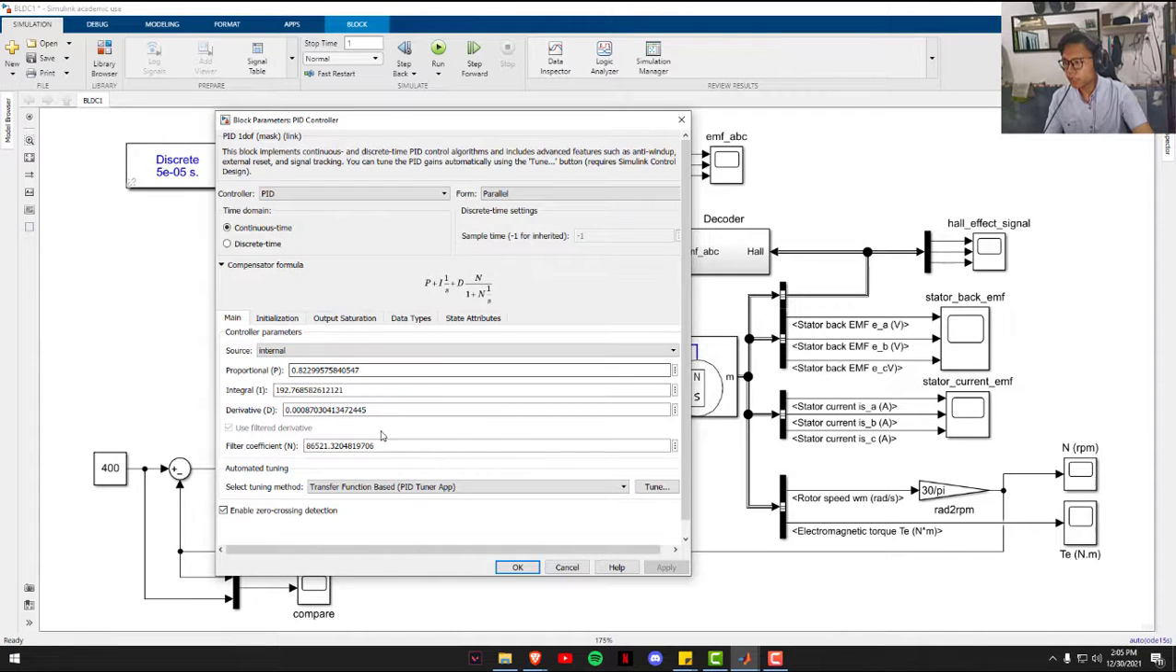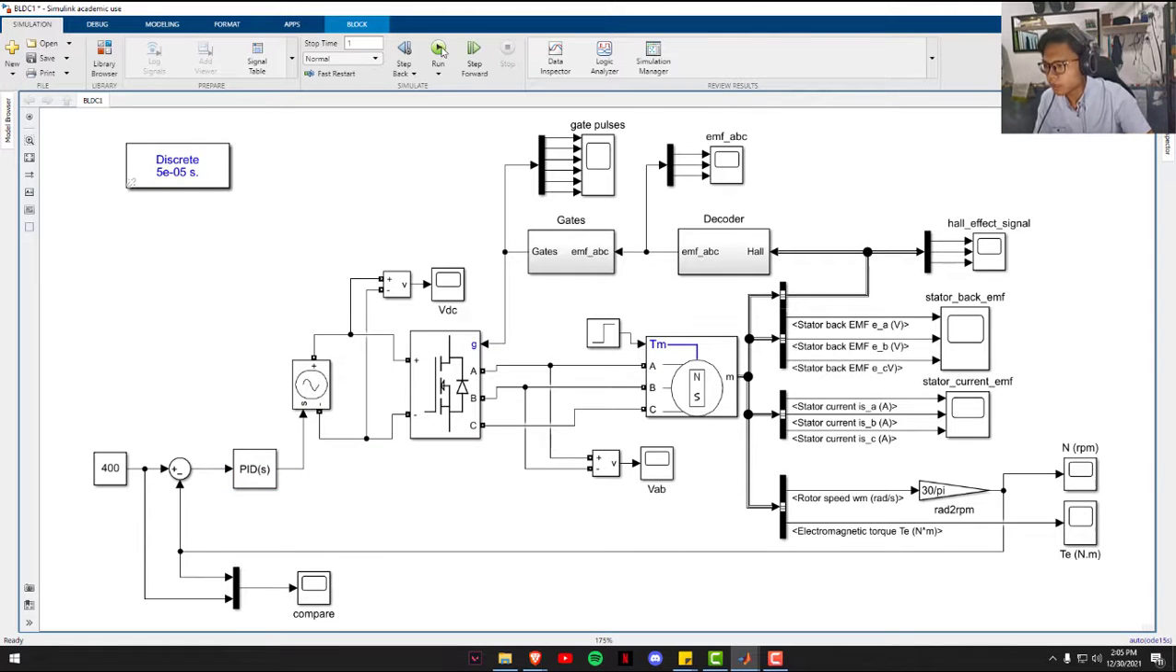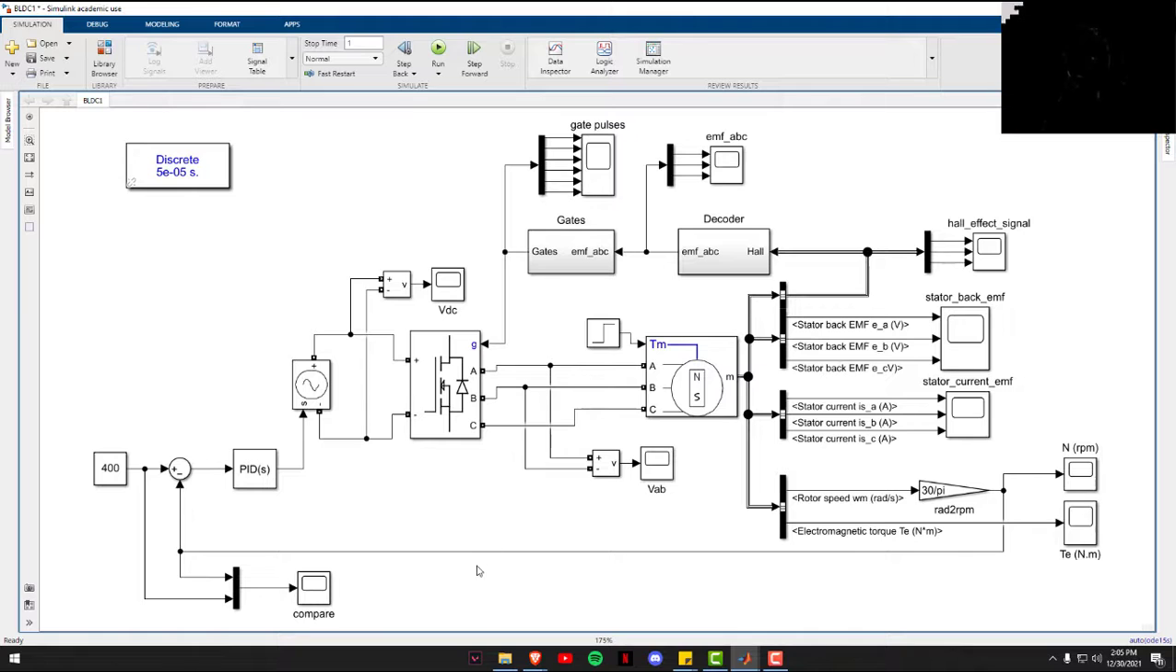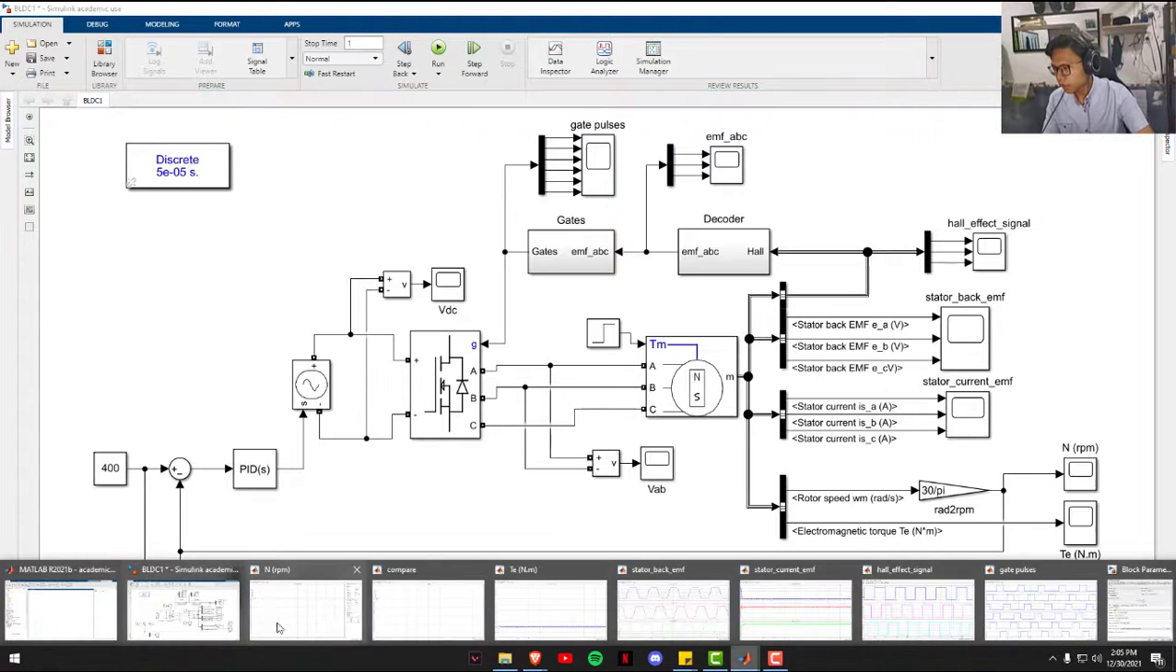This is the value that we get here, and then we use the time domain of continuous time. After we finalize the value of the PID and the filter coefficient, we just have to run our simulation right here, and then we will get the output at the scope here. We can observe the output at every scope right here. I already ran the simulation, so we will see the output in every scope, which is here.